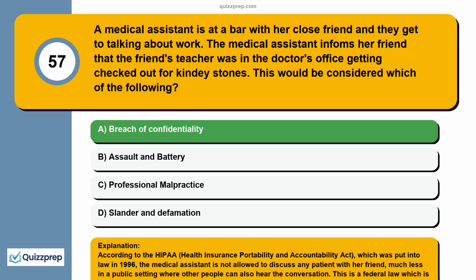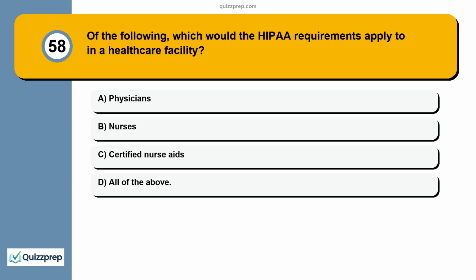Professional malpractice would be when there is a failure of the professional to exercise the ordinary professional skill expected, which results in damage or injury to the patient. Slander and defamation would be when a person makes a false and damaging statement about another person. Question 58. Of the following, which would the HIPAA requirements apply to in a healthcare facility? Physicians, nurses, certified nurse aides, all of the above.